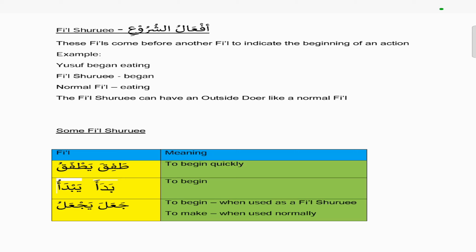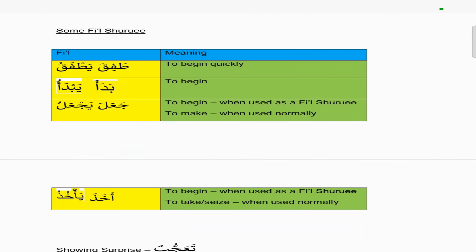So for example, Yusuf began eating. So the fi'l shuru'i is the word began, and the normal fi'l is the eating. So the fi'l shuru'i can have an outside dua like a normal fi'l. So these are fi'l shuru'i, fi'ls that come before another fi'l to indicate the beginning of an action. So there's some fi'l shuru'i in this table.